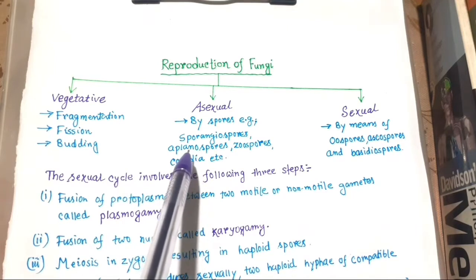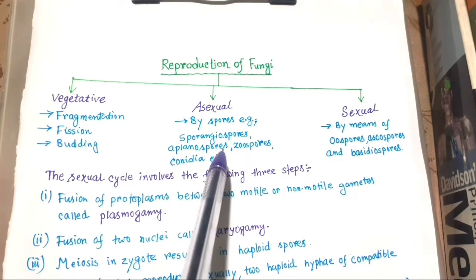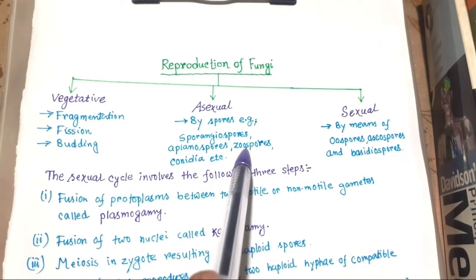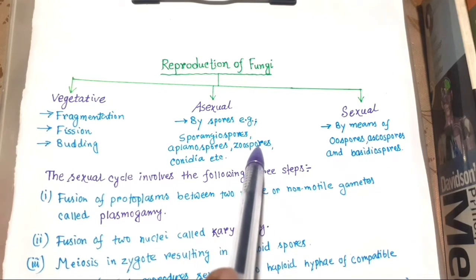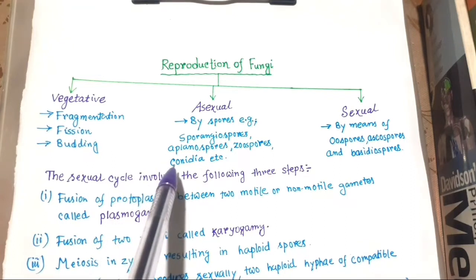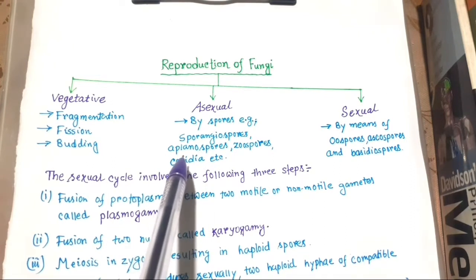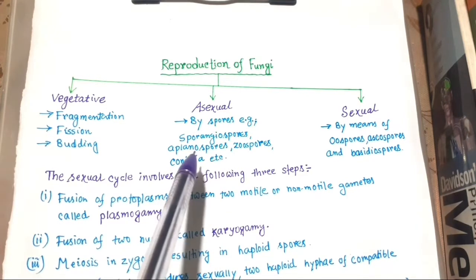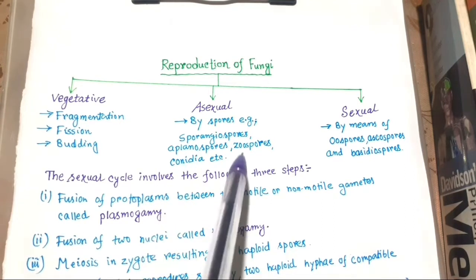So, what are aplanospores? They are the non-motile sporangiospores, and the motile sporangiospores are called zoospores. These zoospores have no cell wall; they are naked. And what are conidia? Conidia are also fungal spores that are produced by asexual reproduction, in the conidiophore.